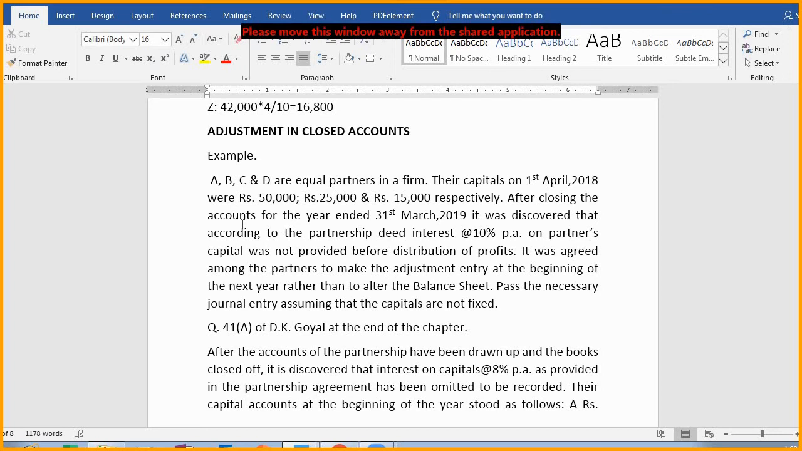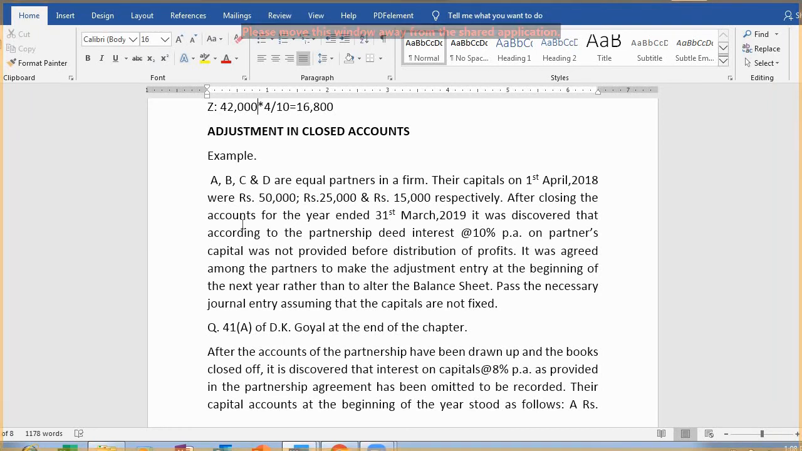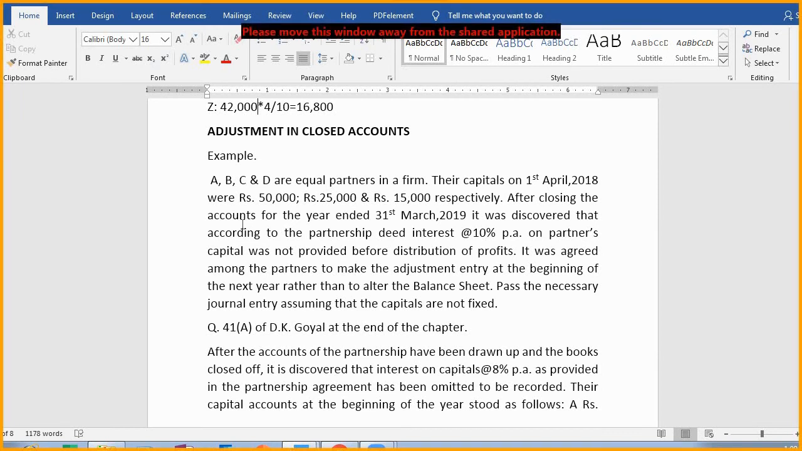Now, after closing the accounts for the year ended 31st March 2019, it was discovered that according to the partnership deed, interest at the rate of 10% per annum on partners' capital was not provided before distribution of profit. अब यहाँ पे जब अकाउंट बुक देखी गई तो पता चला कि इंटरेस्ट ऑन कैपिटल ही मिसिंग है, नहीं दिया गया है. यूजुअली हम दे देते हैं, पीएल अप्रोप्रिएशन बना करके उसको डेबिट में शो करते हैं.